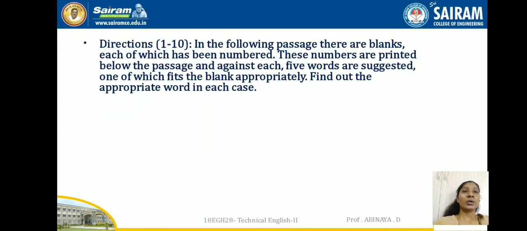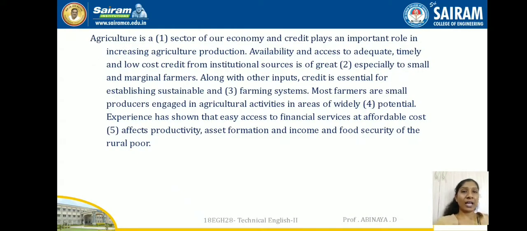Alright. So by reading all this we can come to know that this is a government scheme to increase the credit or to make some credit available to the agriculture farmers to make them equipped in technology. Alright. So let us see line by line to know whether this is a negative or positive statement and what word fits it. Agriculture is a dash sector of our economy. What sector of our economy? And credit plays an important role in increasing agriculture production. Obviously, it is a positive statement, right?